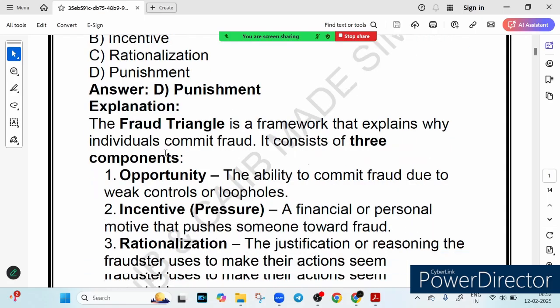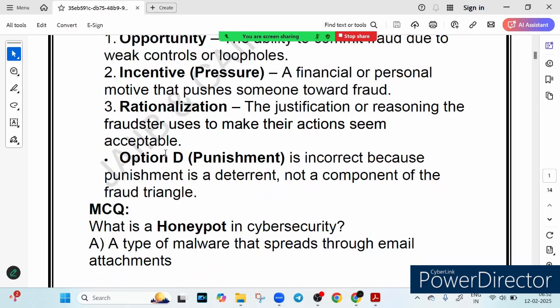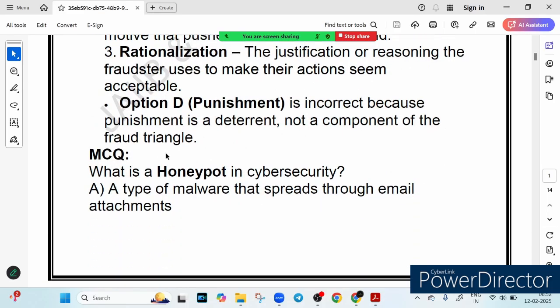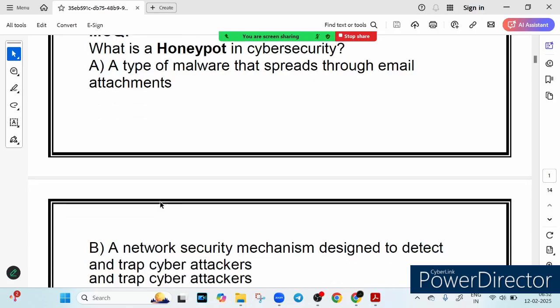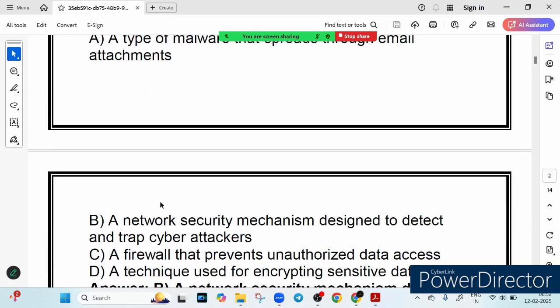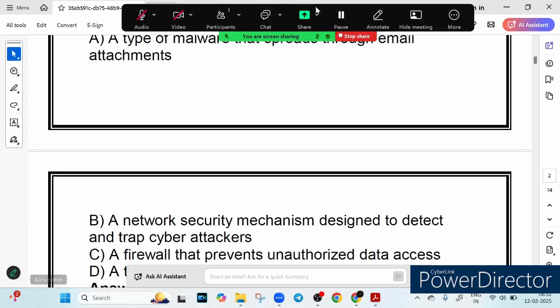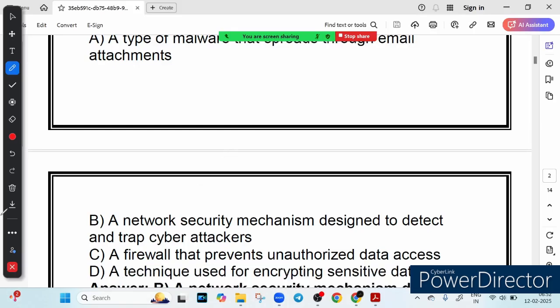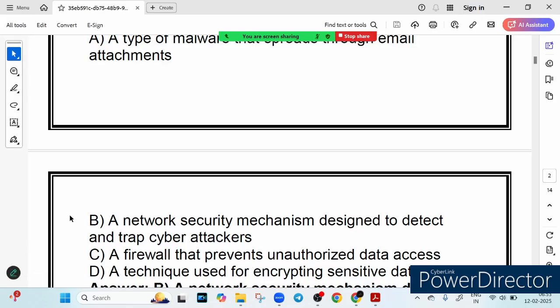So now let's see the next question. This was the second question asked in the previous year examination. The question says: what is a honeypot in cyber security? Option A says a type of malware that is spread through email attachments. Option B says a network security mechanism designed to detect and trap cyber attacks. Option C says a firewall that prevents unauthorized data access. And option D says a technique used for encrypting sensitive data. Think about it for a second.